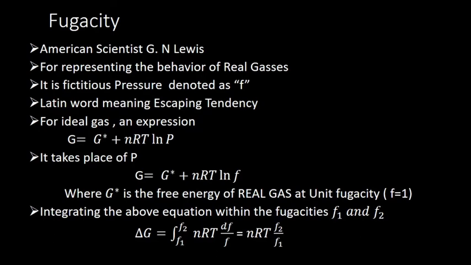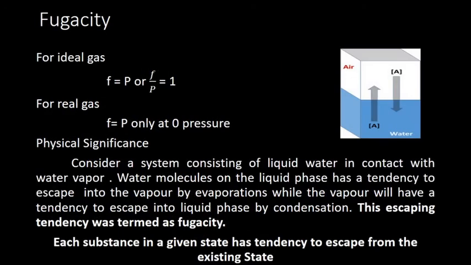When we integrate the equation, we will get an expression delta G equals nRT ln F2 divided by F1. Now for an ideal gas, fugacity is equal to pressure, so F by P is equal to 1. For a real gas, F is not equal to P. At 0 pressure, F is equal to P. Otherwise it is not equal to P.